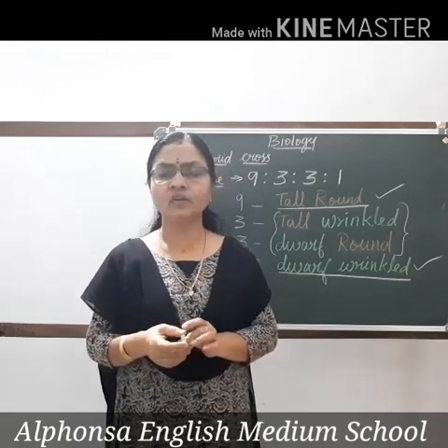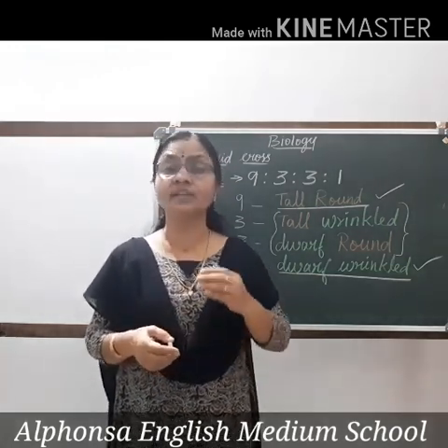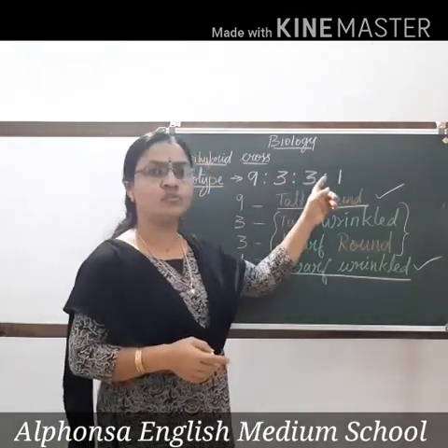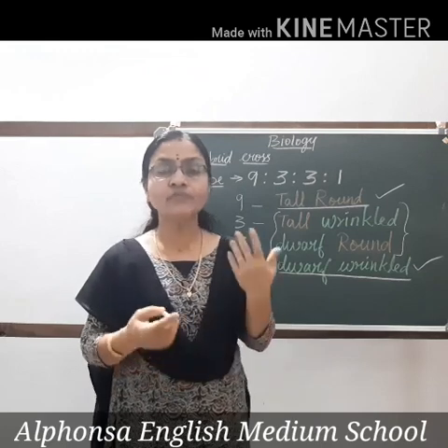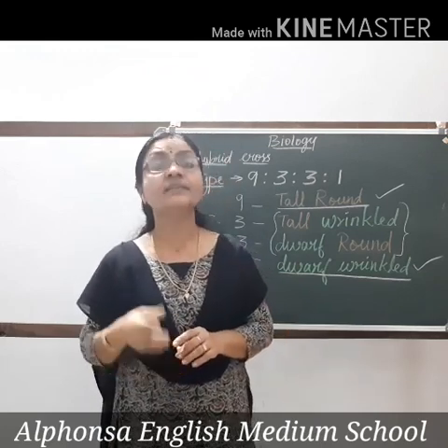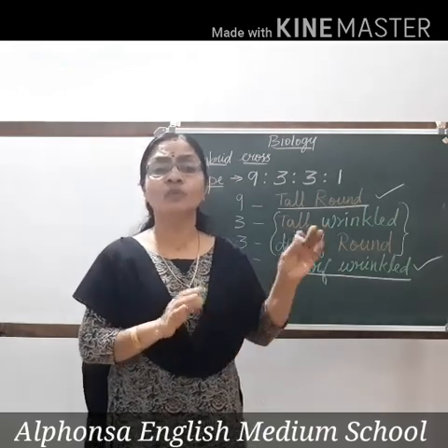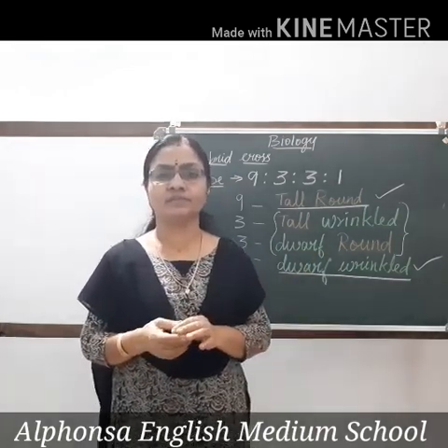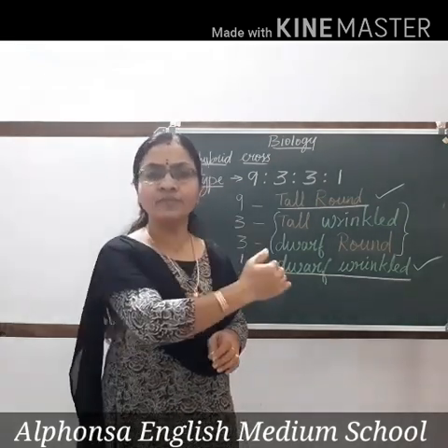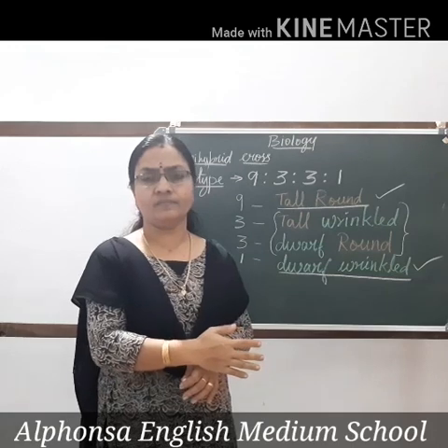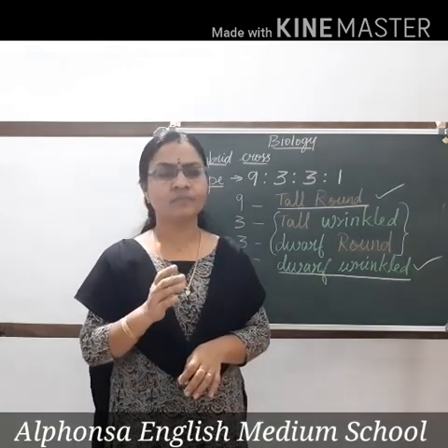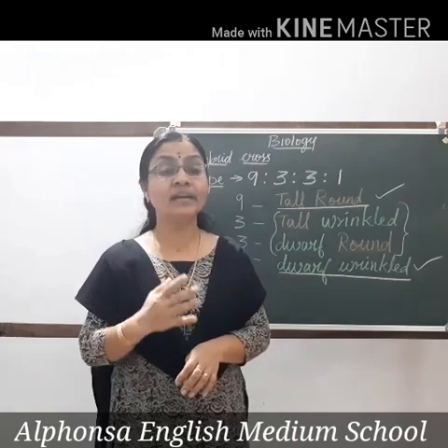The phenotypic ratio of the F2 generation in the dihybrid cross is 9:3:3:1. What is the phenotypic ratio of a monohybrid cross in the F2 generation? 3:1. Never confuse monohybrid cross and dihybrid cross. Hope it is clear to you. In the textbook, this type of explanation is not there. Once again I repeat, when you attend the class, be very attentive and note down the points, only then will you understand how to write.